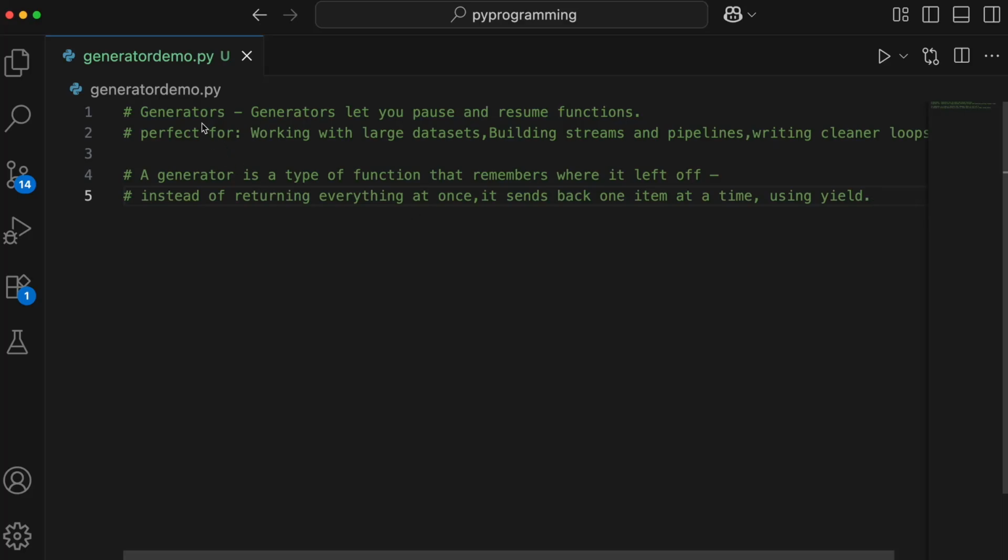Everyone, let's understand generators in Python. Generators let you pause and resume functions. If you have written a generator function, it will remember where it left off. Instead of returning everything at once, it sends back one item at a time using yield. Let's understand this with the help of an example.